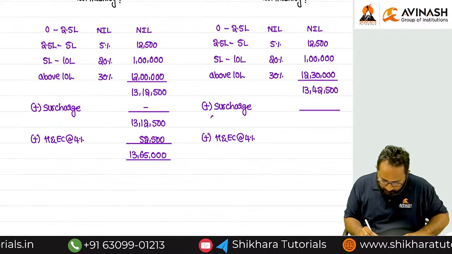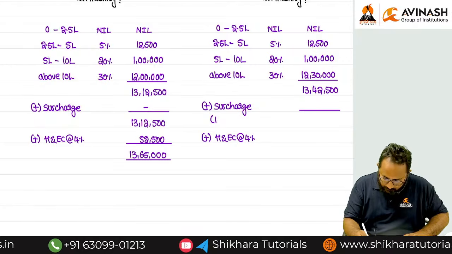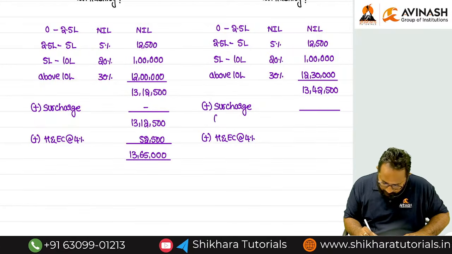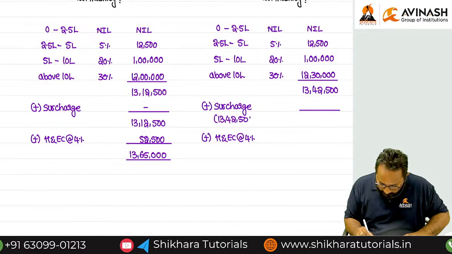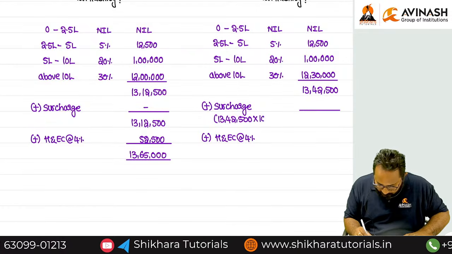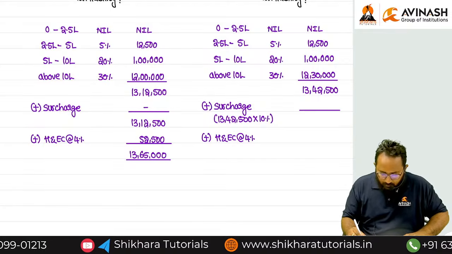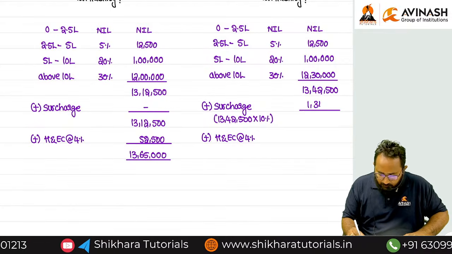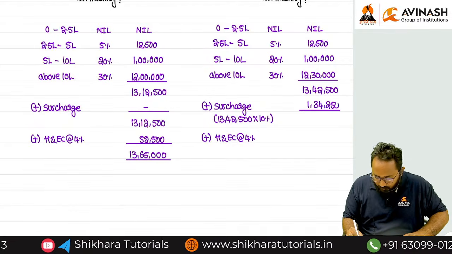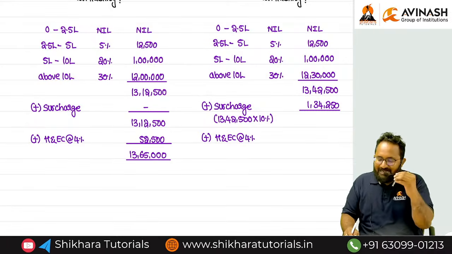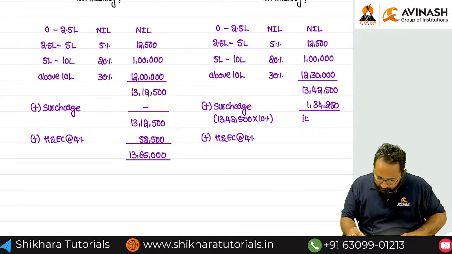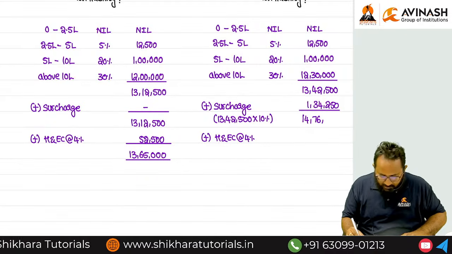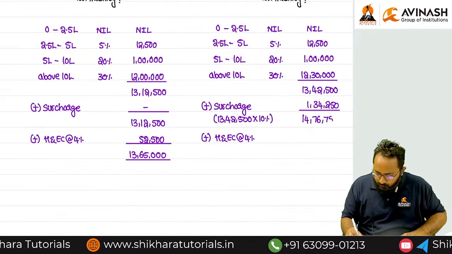Income tax. Tell me. 13 lakh 42,500 into 10%. Tell me, 1 lakh 34,250. Total income tax plus surcharge is 14 lakh 76,750.